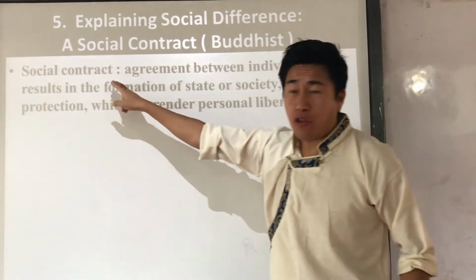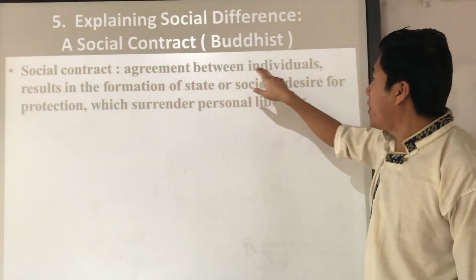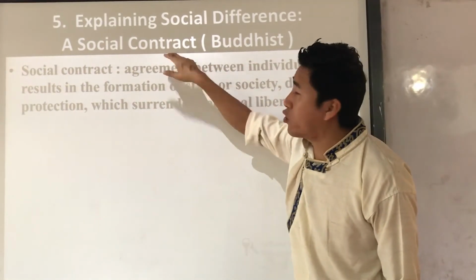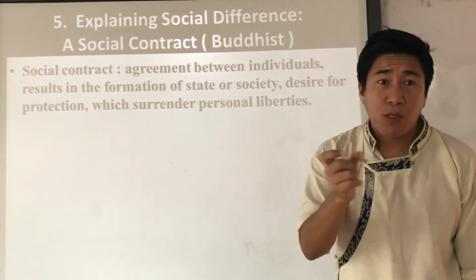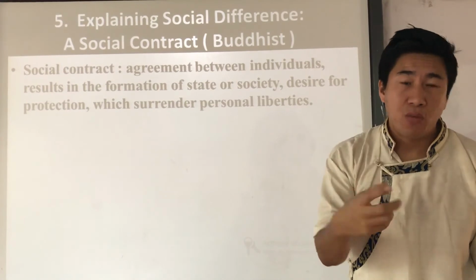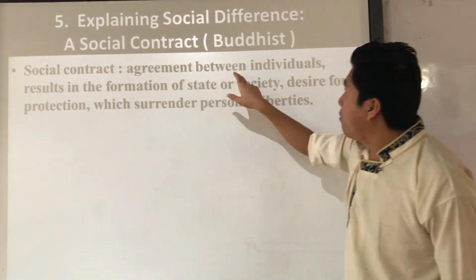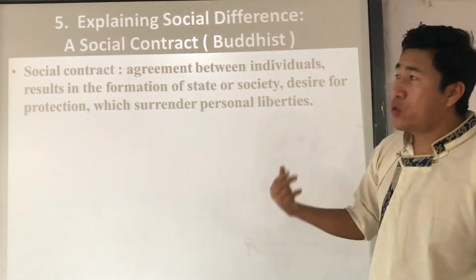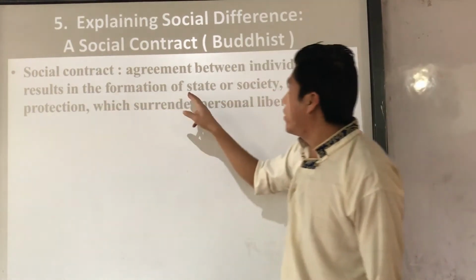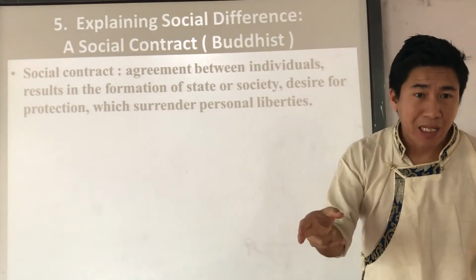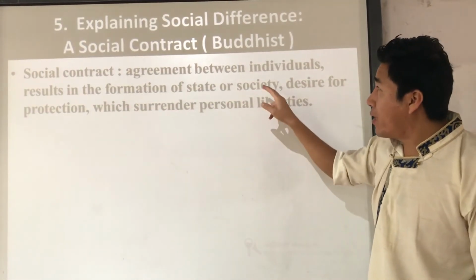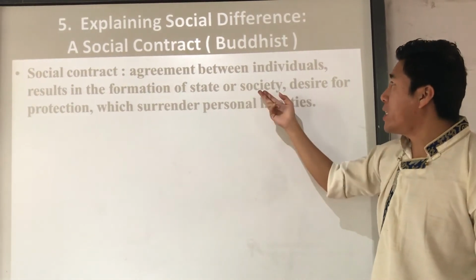Now see, I told you social contract means an agreement between individuals. Actually, a contract means an agreement between two parties, two people or two nations, whatever it is. Why do they make the agreement? Because it results in the formation of a state or society, a nation. Why do they form society or state?